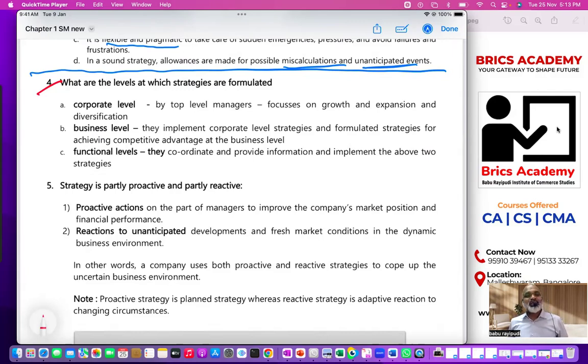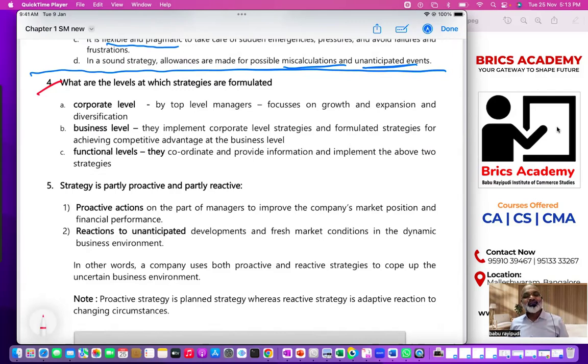So the main objective of strategic management is to make sure that we study the business environment and we find complexities, we find opportunities, we find threats, etc. If there are opportunities, we will have strategies to grab them. If there are threats, we will have strategies to face them. If there are strengths, we will have strategies to use them. If there are weaknesses, we will have strategies to minimize them. This is all about studying the business environment and making sure that we formulate strategies.